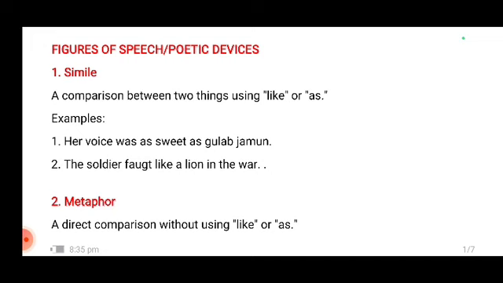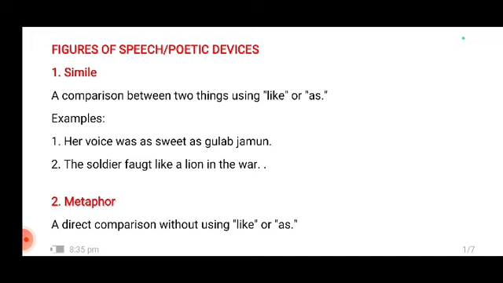The first is the simile, the simplest one. I hope you all must have heard about a simile. Basically, what we do in a simile is that we compare two things using like and as. Okay, for example, her voice was as sweet as gulab jamun. So I'm comparing her voice to the sweetness of a gulab jamun using the word as. The soldier fought like a lion in the war. Okay, so I'm comparing the soldier with a lion. I'm using again like here.